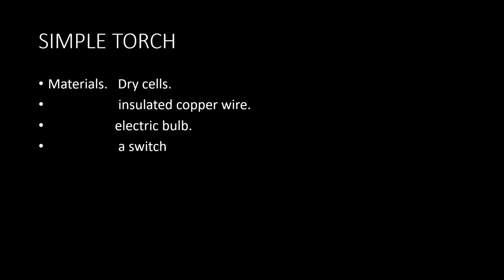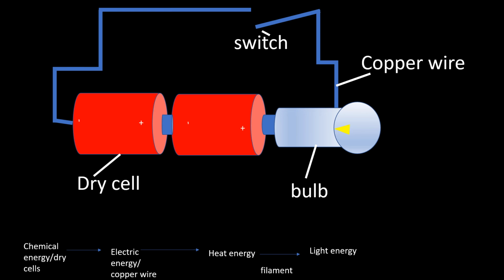To note, most of us are aware the dry cells supply chemical energy. Insulated copper wire is going to carry electric energy. Then the electric bulb is going to act as a converter. Inside that bulb we have the filament, which is normally heated, then produces light. As I said before, a switch is a device that opens and closes a circuit. So we assemble the materials, then set up the experiment as shown below.